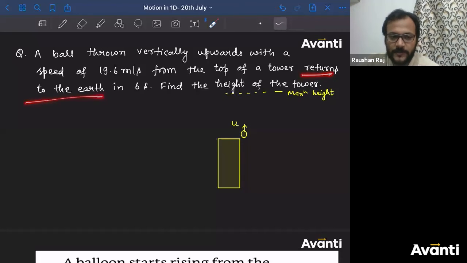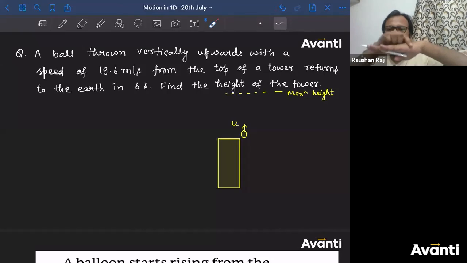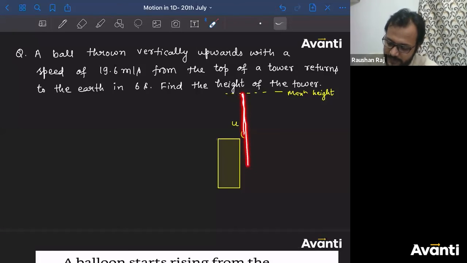That means the ball must have been thrown at this point. यहाँ से ऐसे करके, let's say this is the roof. This is the roof का edge. So the ball must have been thrown from the edge. यहाँ से ऐसे फेंका होगा. So that from the edge it will come down. ठीक है. So the ball must have been thrown from this part, so that it will go up, then again it will come back. So while coming back, it has to overshoot this position and then come back to the earth.